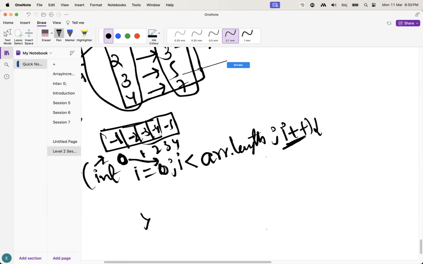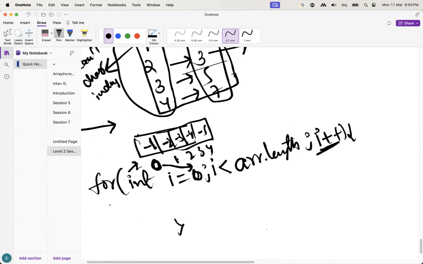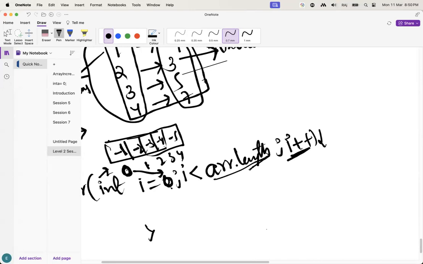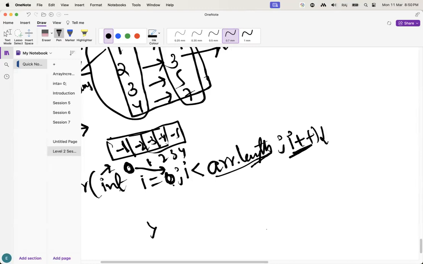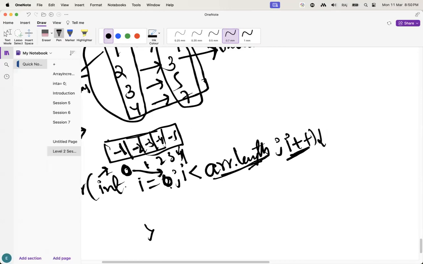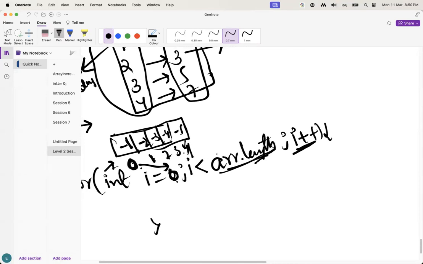Guys, understand this one? This is the very basic thing, guys. In arrays, most of the array problems use this thing only. Here the I value is 0. Why are we taking 0? Because the index starts with 0. Why have we taken array length? How many times do we want to rotate? Check the elements up to the end of this array. That's why we have to take array dot length. Here why have we taken I plus plus, guys? The reason is every element is incremented by only 1. So that's why we have taken I plus plus. This is the basic thing, guys.